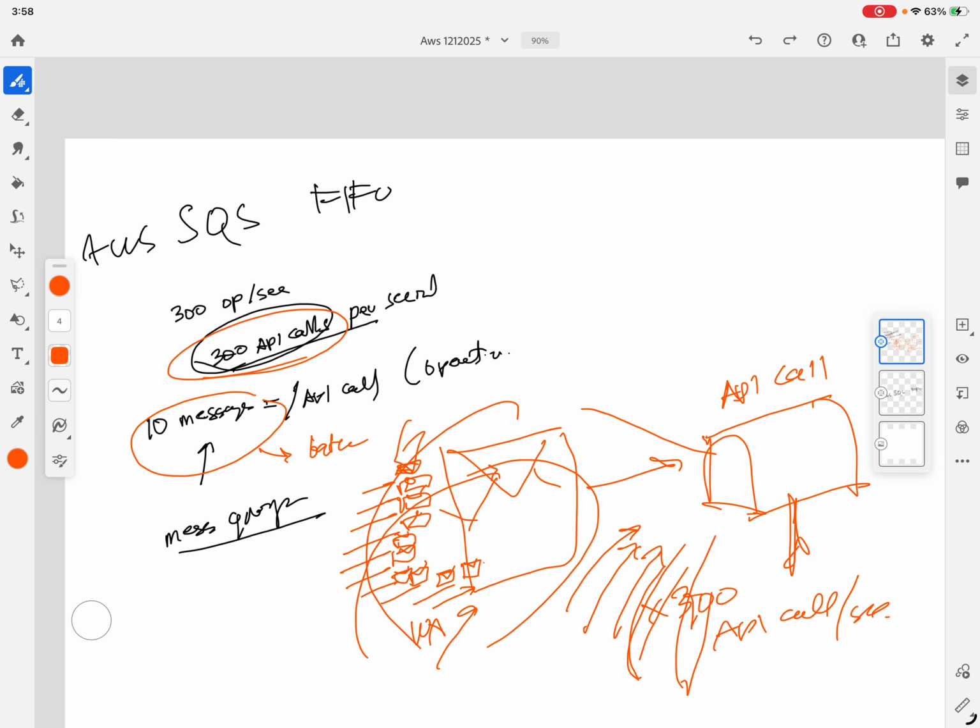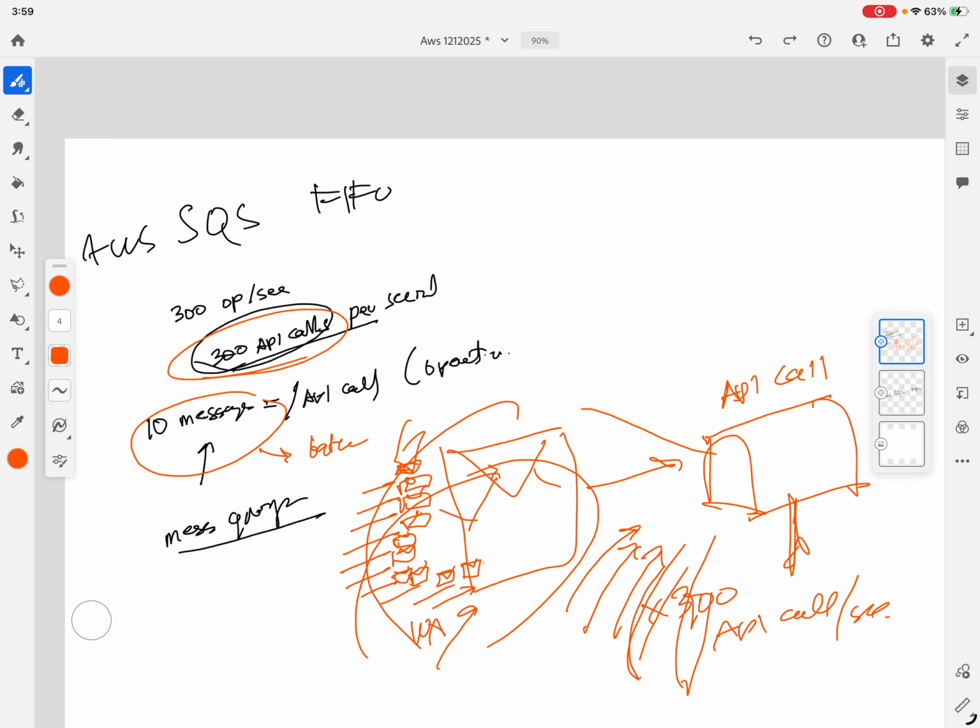This is independent of the 10 messages per batch limit. The 10 messages per batch limit, batch operations, are different from message groups. You can send up to 10 messages in a single send message batch operation. This limit is fixed even if you have 100 message groups. Each batch can include up to 10 messages from the same group or multiple groups, but ordering is guaranteed only within a group.